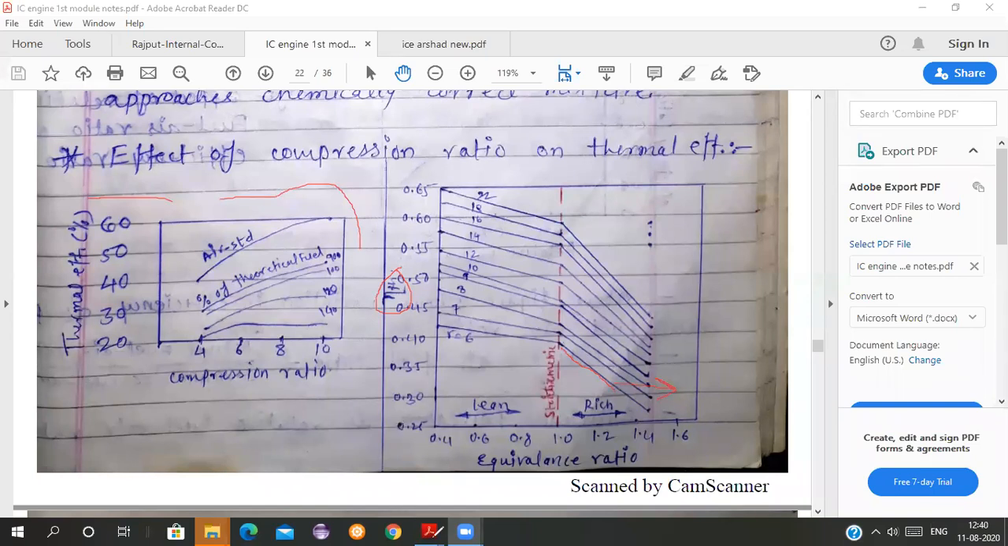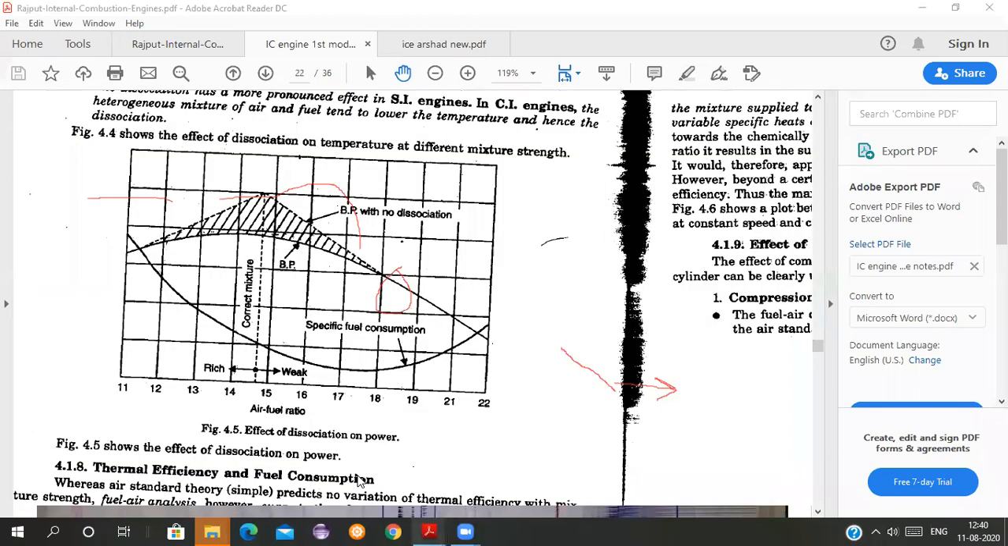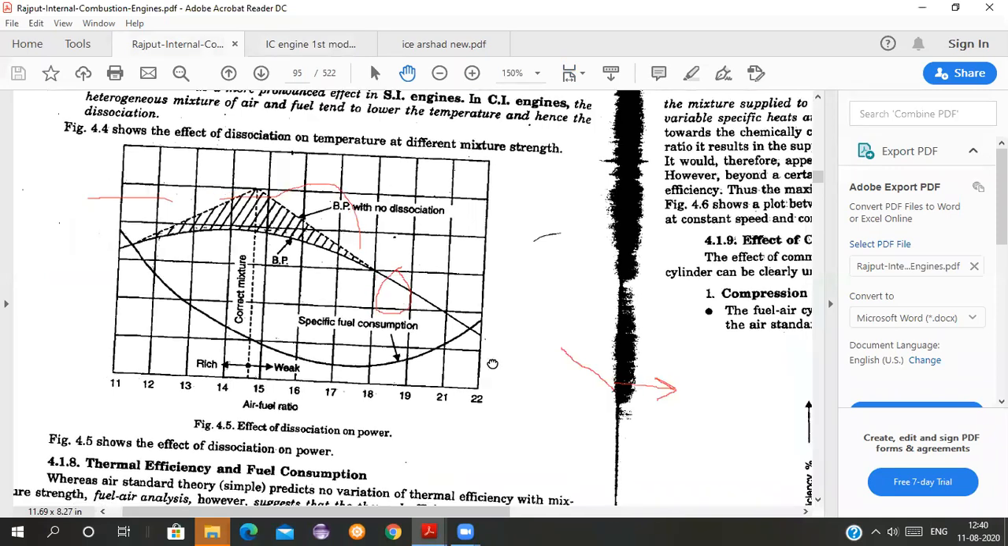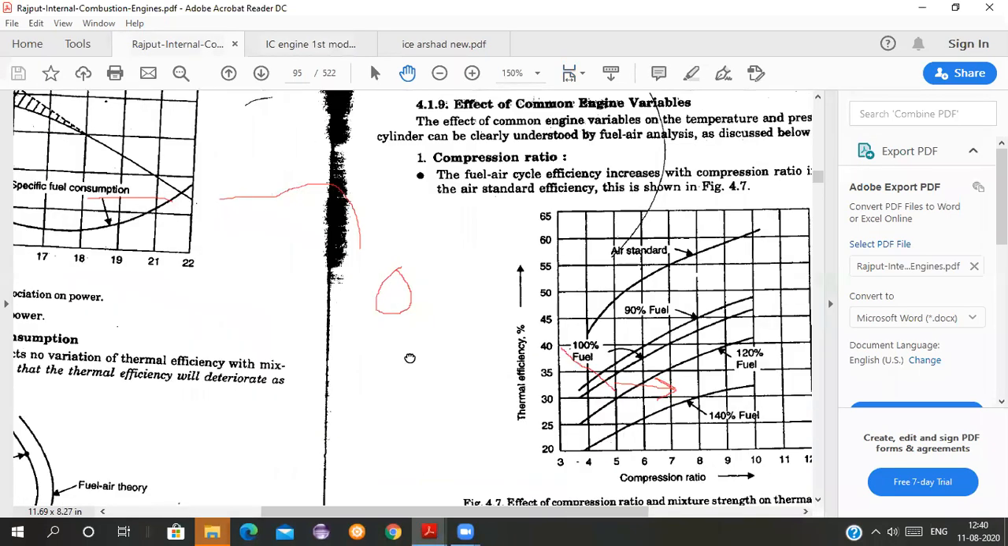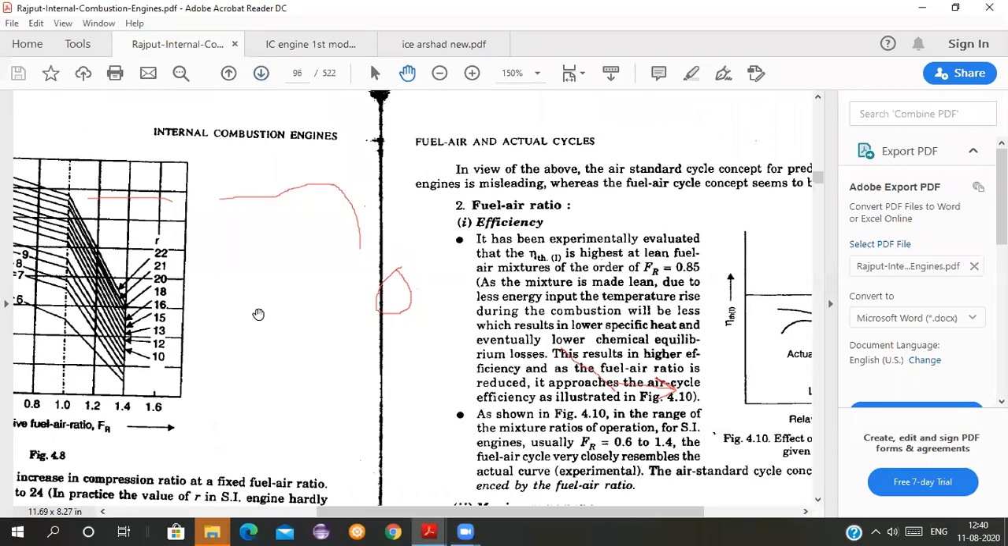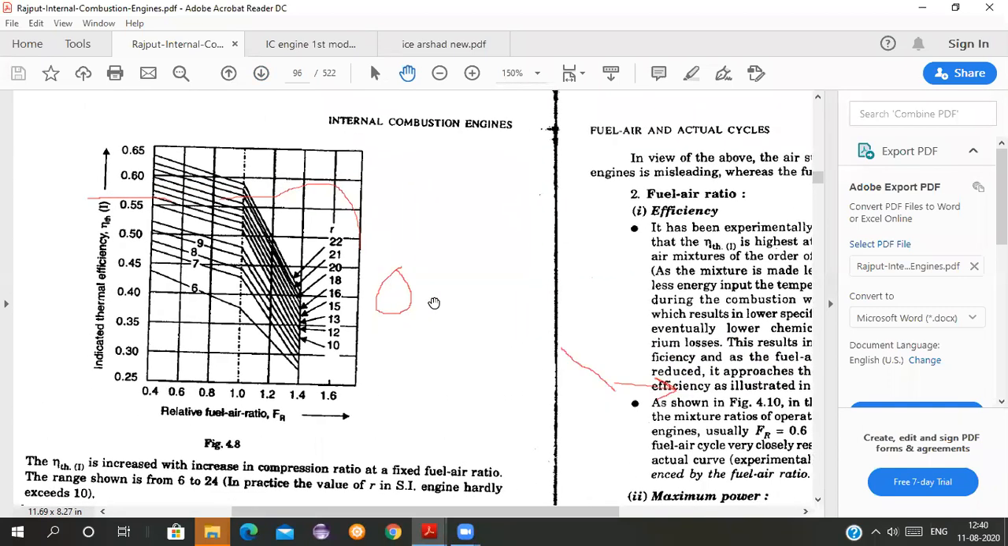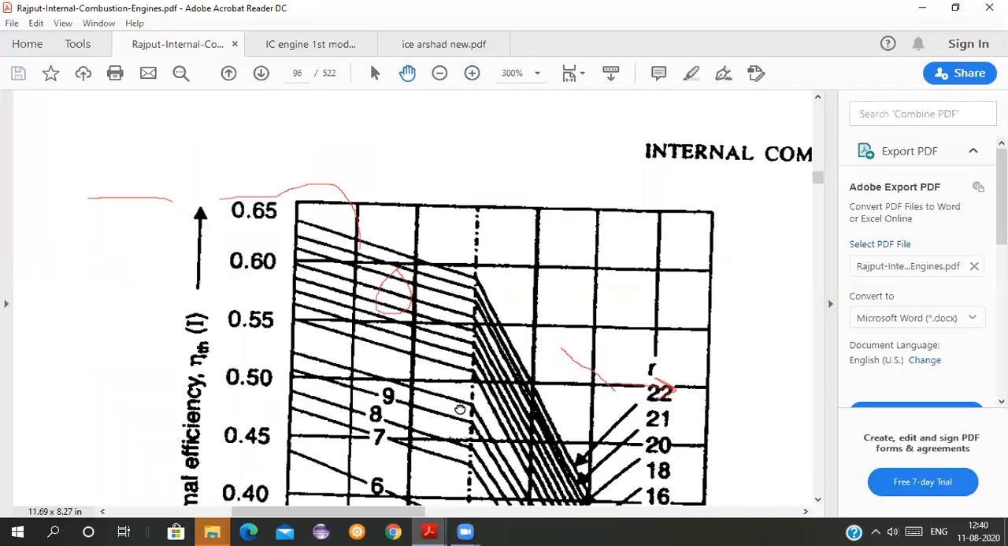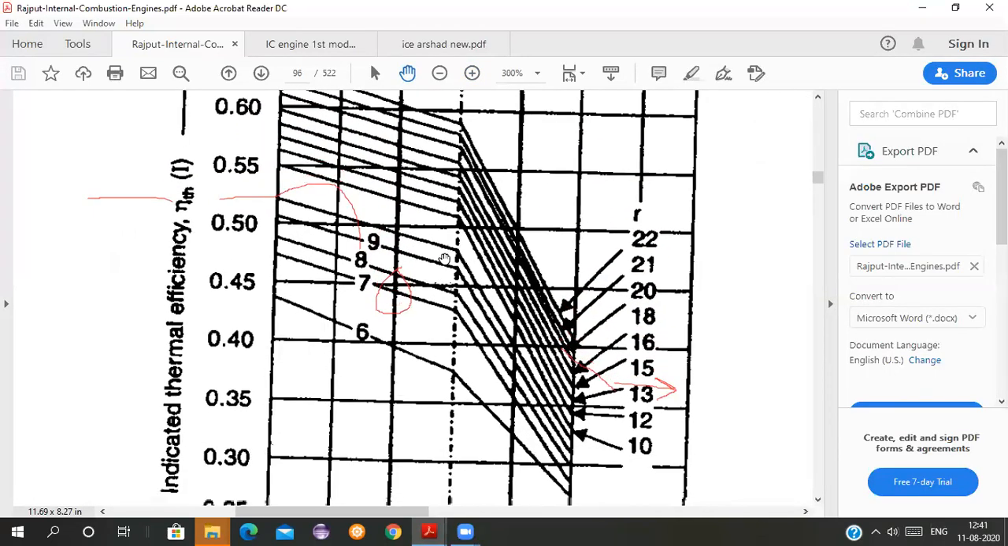See, this graph is taken from your RK Rajput. I have taken this graph from this book only. You all are referring to this book. See here, this is the graph. All of you can see here, this is the indicated thermal efficiency shown, and these are the various compression ratios shown.